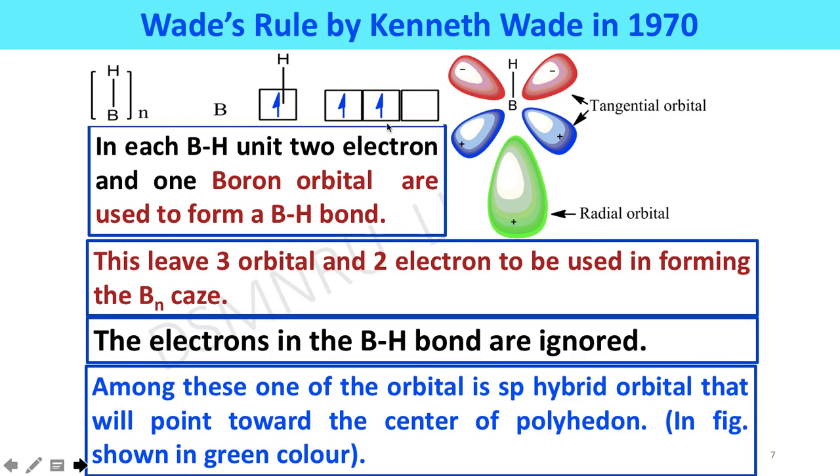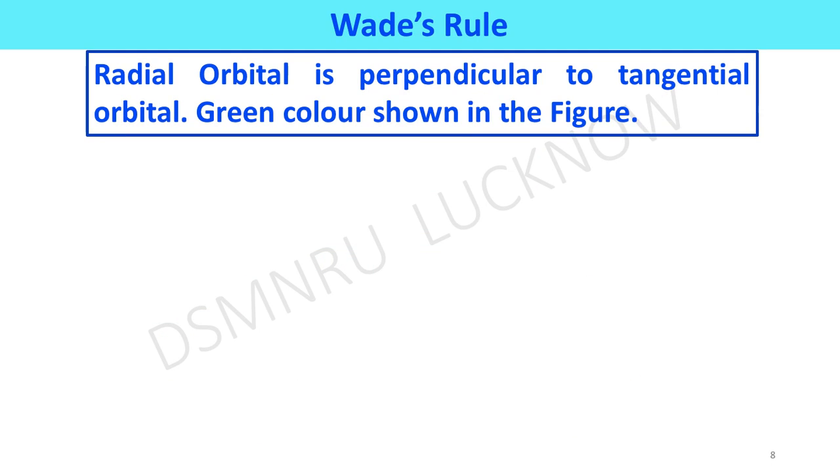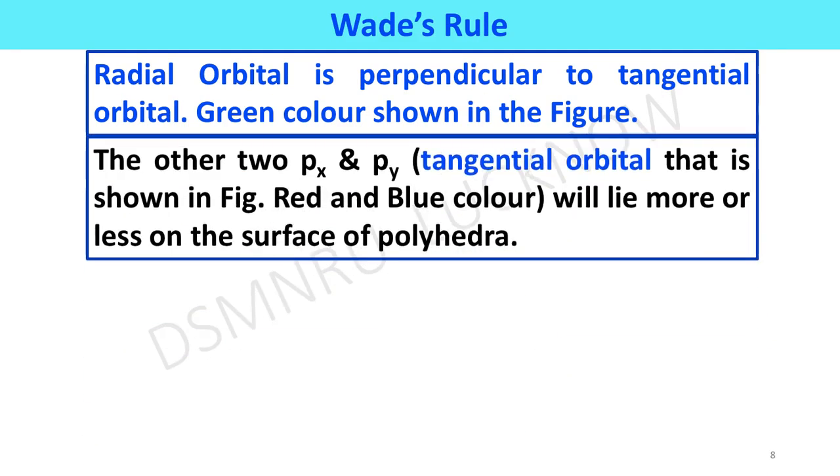Among these, one orbital is an sp hybrid orbital that will point towards the center of the polyhedron. In this figure, shown in green, it is considered a radial orbital because it points towards the inner side of the polyhedron. The other 2 orbitals, px and py, are considered tangential orbitals because they lie on the surface of the polyhedron. The radial orbital is perpendicular to the tangential orbitals.